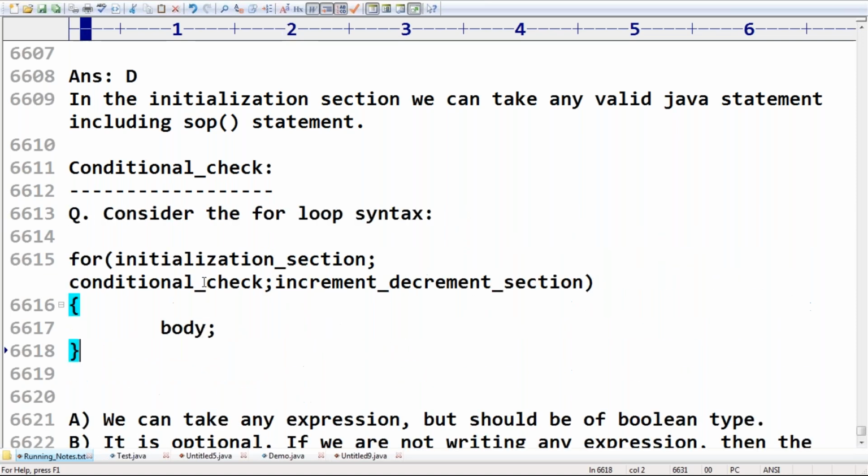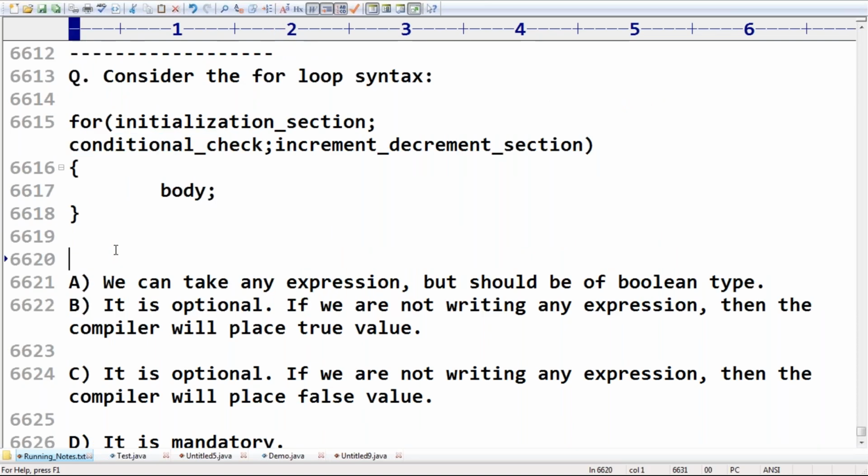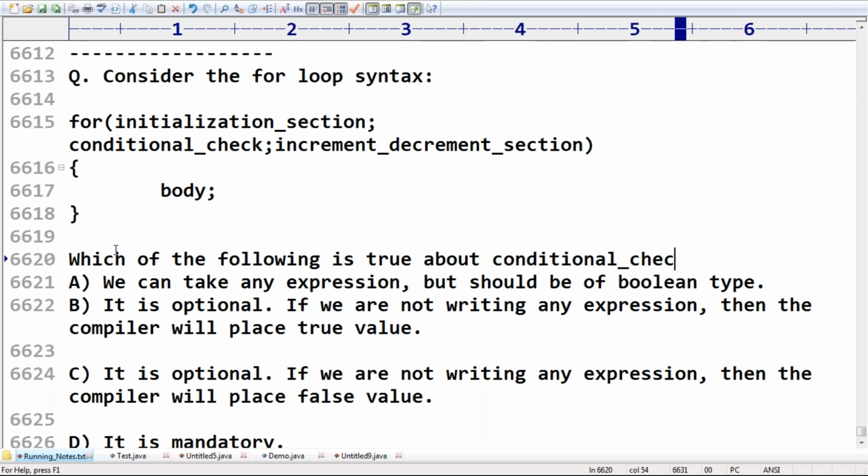Consider the following syntax. Which of the following is true about the conditional check? This is very important. This theoretical idea is also required. Any doubt? Please confirm. Respond. Is it mandatory or is it optional?